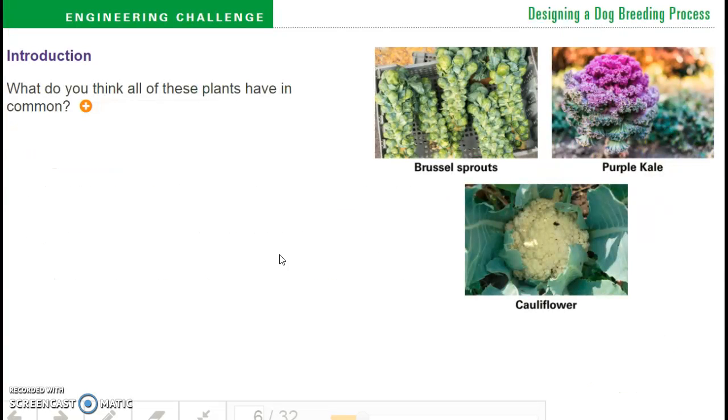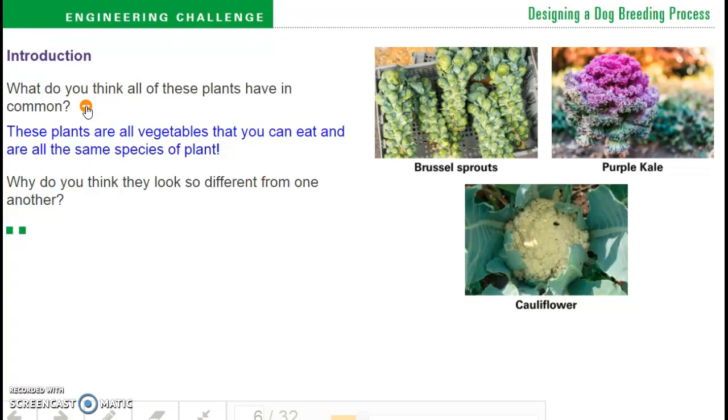Okay, here we go. What do you think all of these plants have in common? Correct answer is they are all vegetables that you can eat, and they are all the same species of plant. Probably the first one is obvious, maybe the second one not so much. Why do you think that they look so different from one another? Well, that's what we'll be looking at more today.